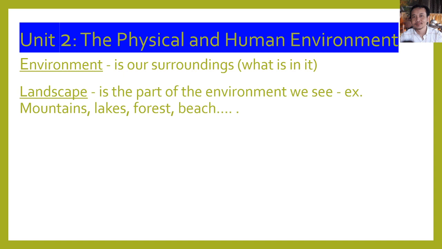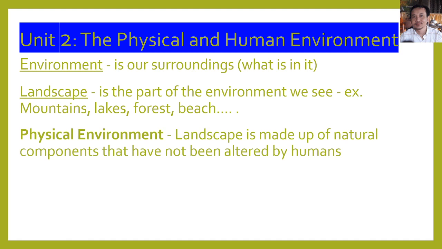And landscape, I mean that is a part of the environment we can see, for example mountains, lakes, forest, beach. These are called landscapes. It is a part of the environment that we can see, and everything that we can see around us is called environment. But landscape is a part of the environment.